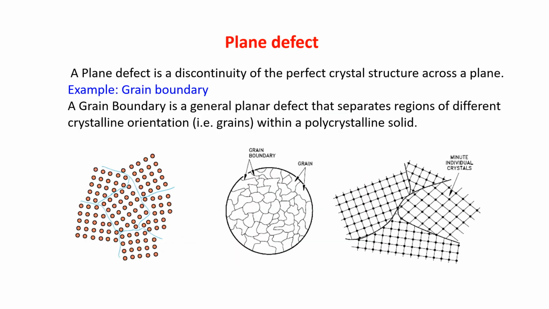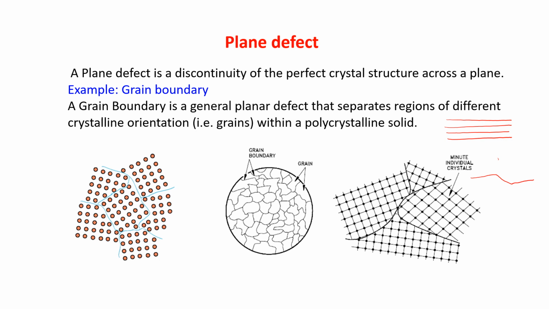Plane defect. A plane defect is a discontinuity of perfect crystal structure across a plane. Now suppose this is a plane. The planes in the crystals should be like this. But suppose all of a sudden, this can happen within a crystal, okay? Suppose one plane is going in this way, then again there is a bend, and then again it is going in this way. Suppose you are having a paper. Now paper is a plane.